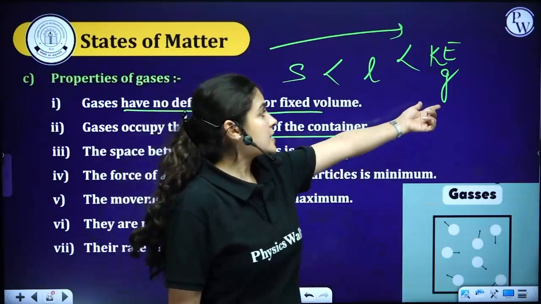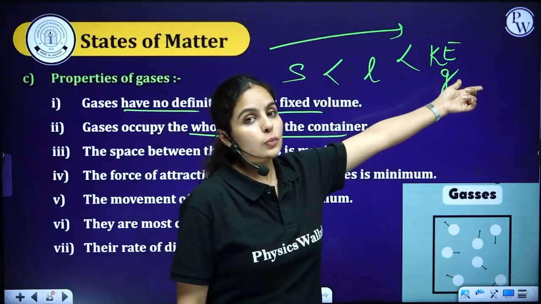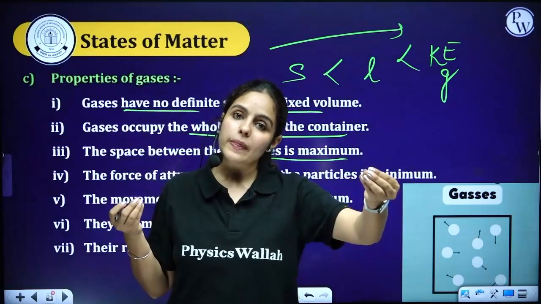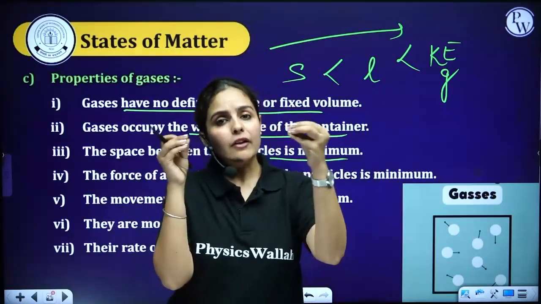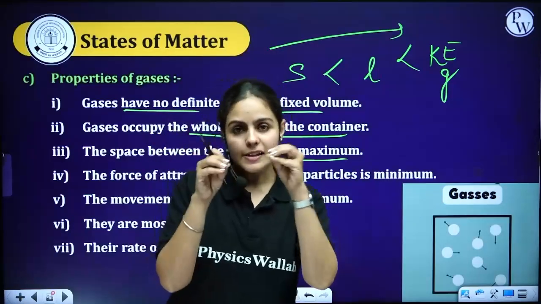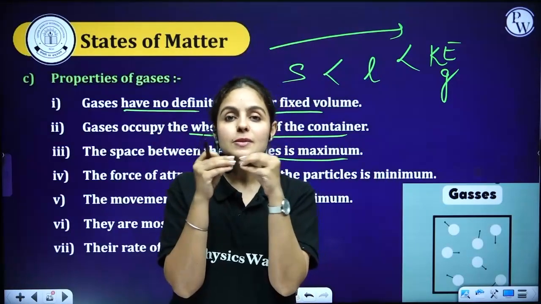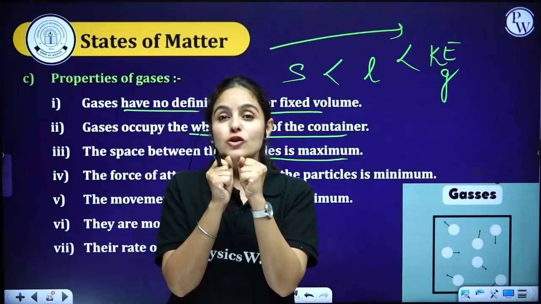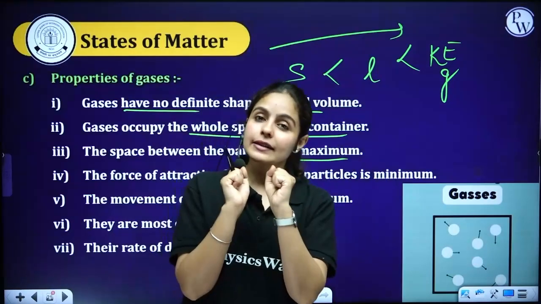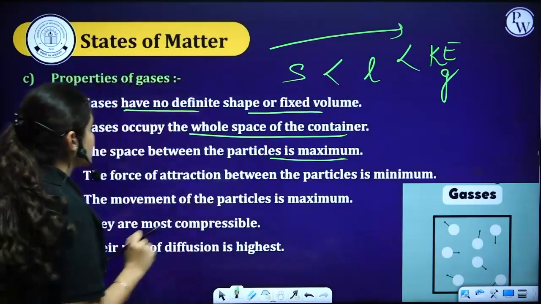Why? Because they have more space between them. And liquids have moderate space, so they will have less kinetic energy, whereas in case of solids, particle space is least, so movement will be least, kinetic energy will be least.